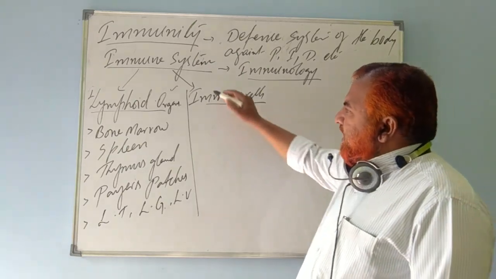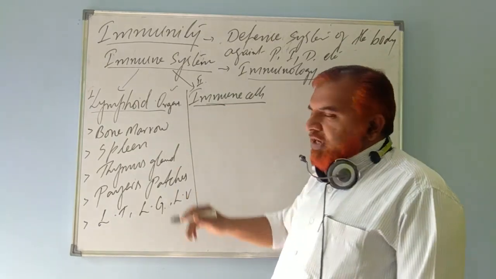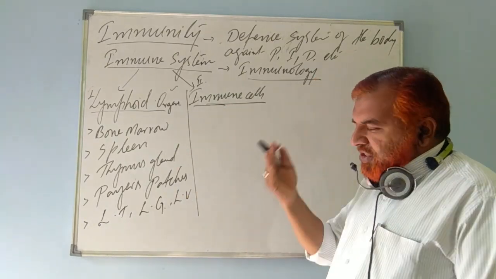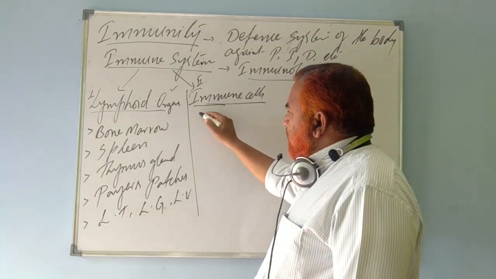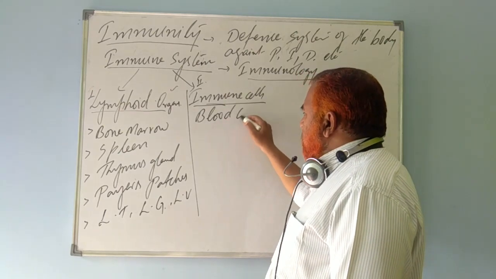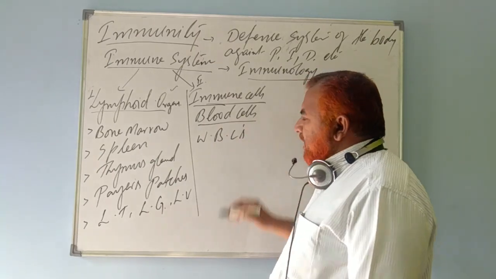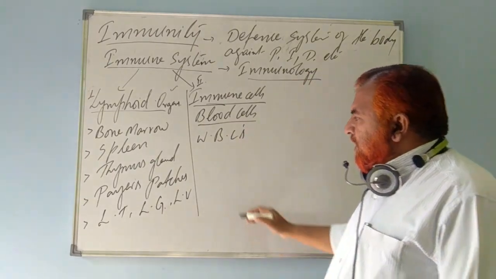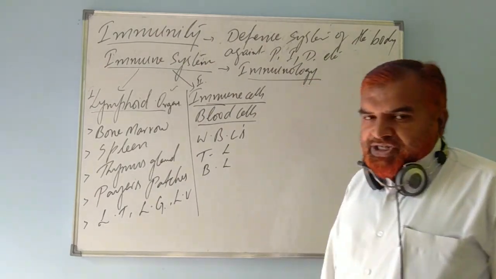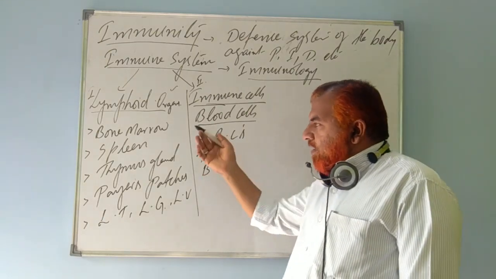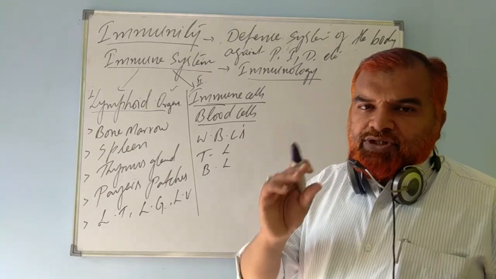The second part of the immune system is immune cells. The cells that provide immunity, the cells that produce immunity, that help in immunity, that increase the immunity. For example, blood cells. It includes WBCs, white blood corpuscles. It includes T lymphocytes, it includes B lymphocytes. T stands for thymus, B stands for bone marrow. In birds, we also talk about bursa fabricii.